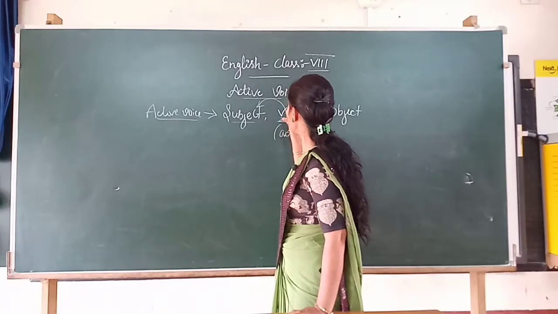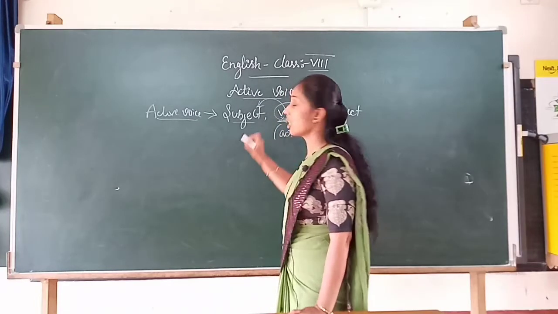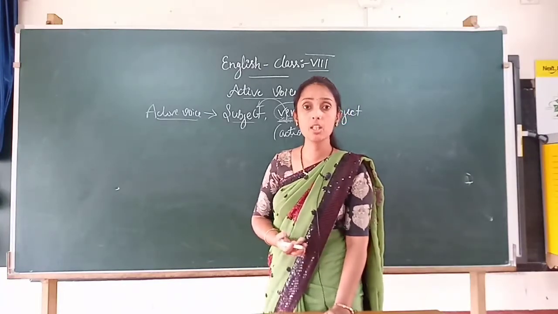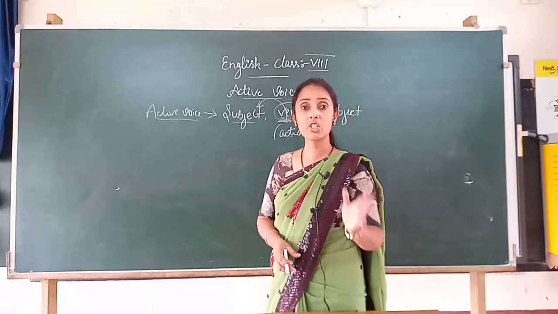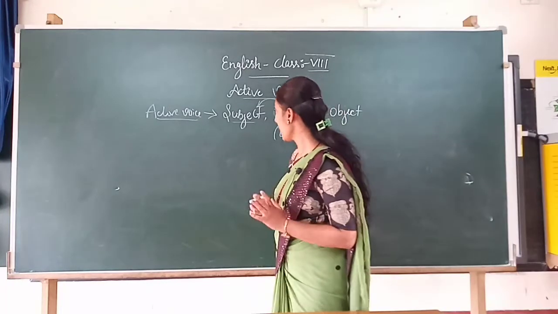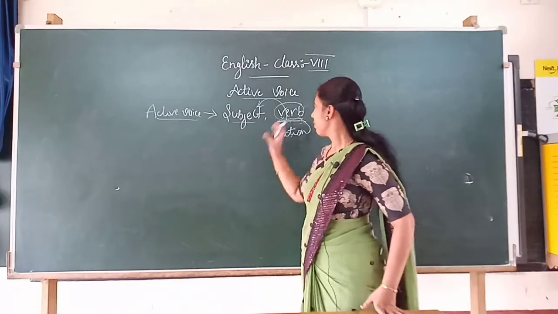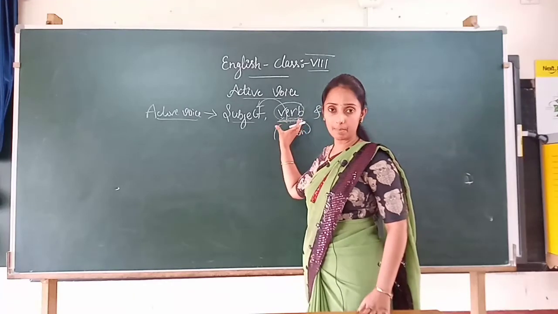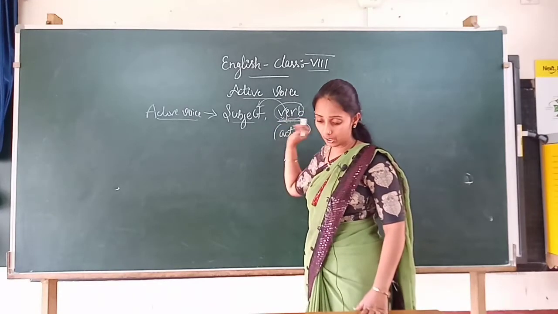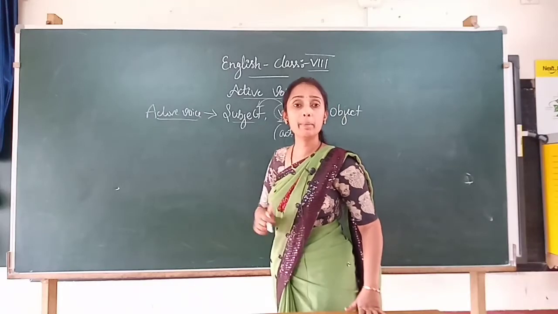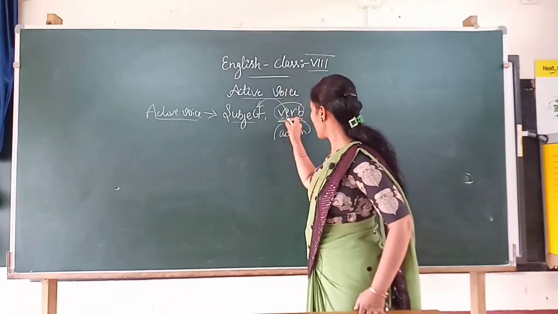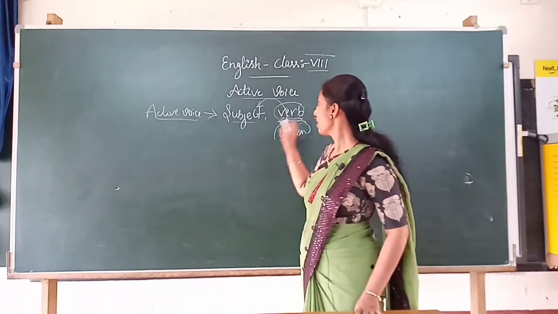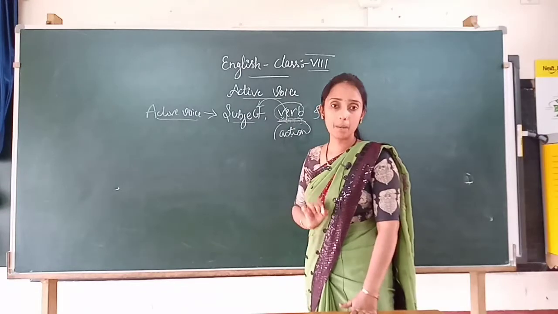So when the verb is active, it means where the function is going on, where the work is going on. What is the main function of a verb, children? The verb tells the action, right? So here we consider the verb as active voice, the one which does the action. And who will be doing that action? That subject is going to perform it.